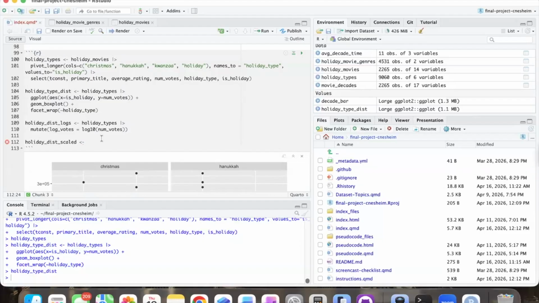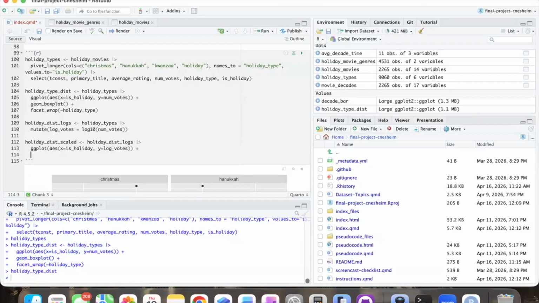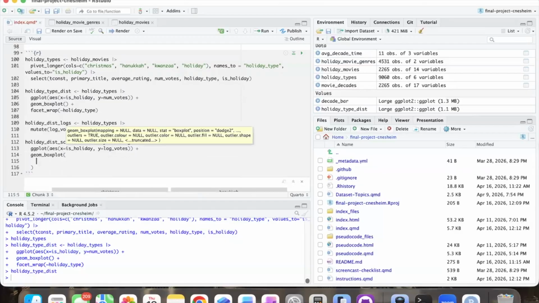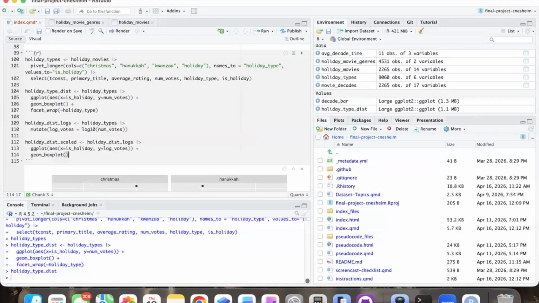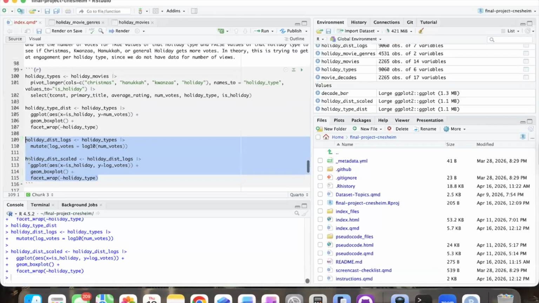So then let's create our box plot that now takes in this logs data frame. And now we create another plot, but this time our X is holiday still, and our Y is going to be log votes so that we can see some more of what's going on. We're going to do geom box plot again, and then facet wrap by holiday type once again. Okay, let's see if we can get some more information here.